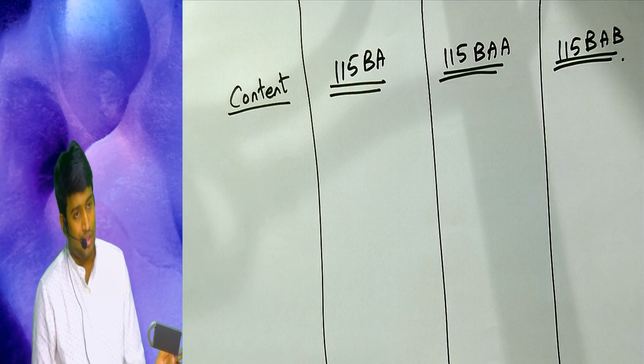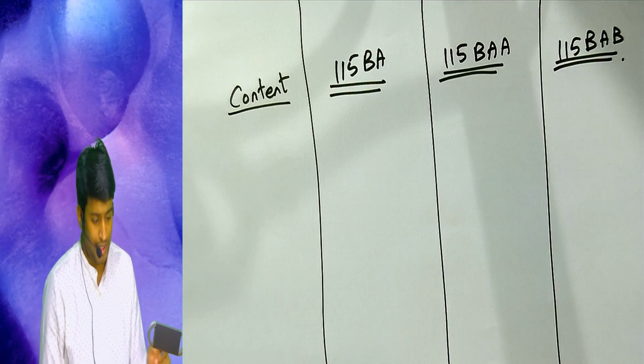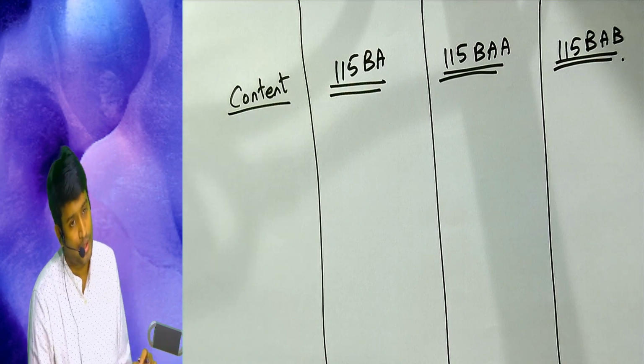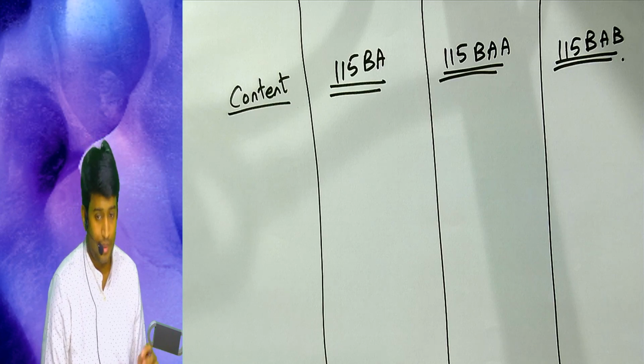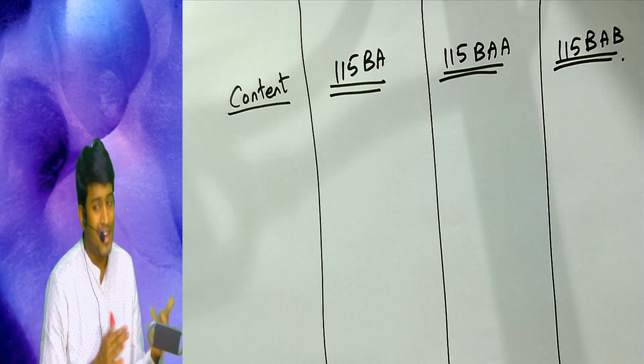I expect everyone to write with me only. So make sure you have a pen and book in front of you, your class notebook, because this chart is not given. This I am analyzing and giving you guys.